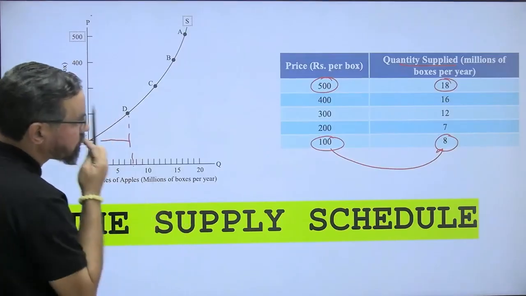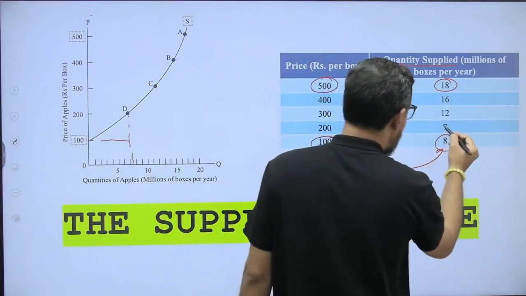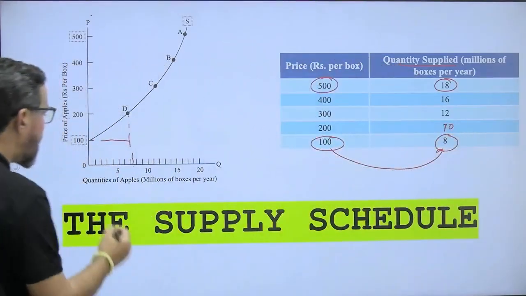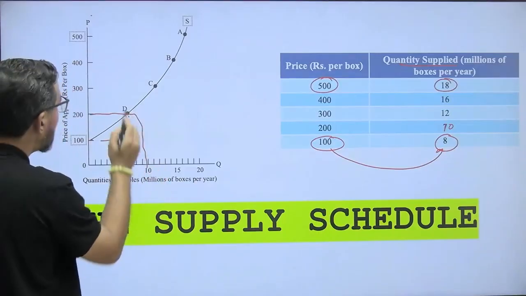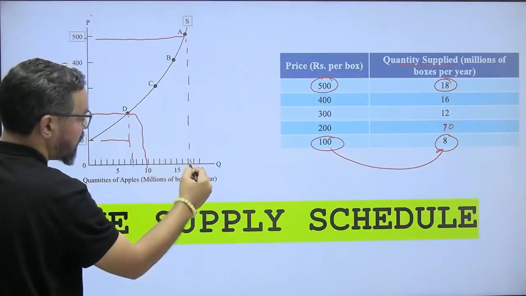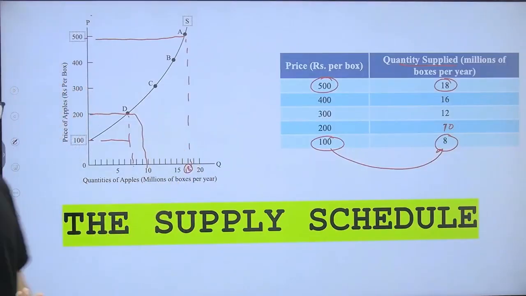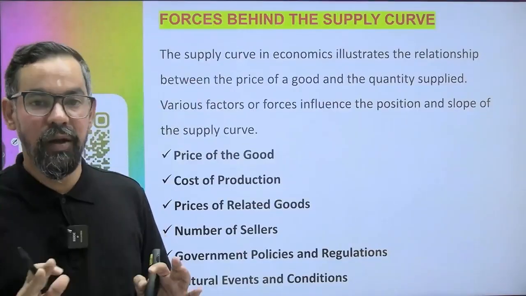Sorry, it should be like this. Let's say it is 10. Okay? There is a mistake in this one. So at this point you want to sell 10. At 500 you want to sell the max, that is 18. So this is the psychology of the sellers, and that psychology is called the law of supply.